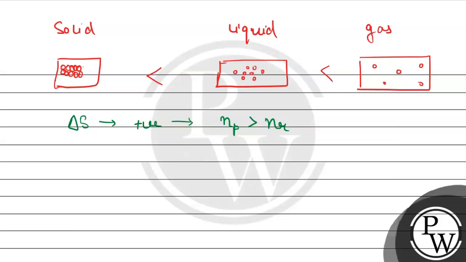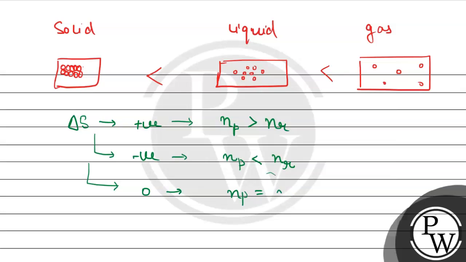So जो हमारे पास change in entropy होगा वो ज़्यादा होगा, and change in entropy हमारे पास negative होगा जब जो number of moles होंगे of the product that will be less as compared to the number of moles of the reactant. And this is about the gases. And it can be 0 jab these will be equal.